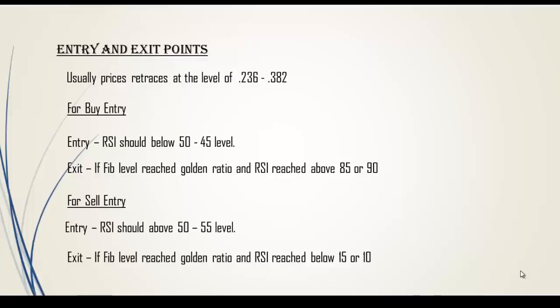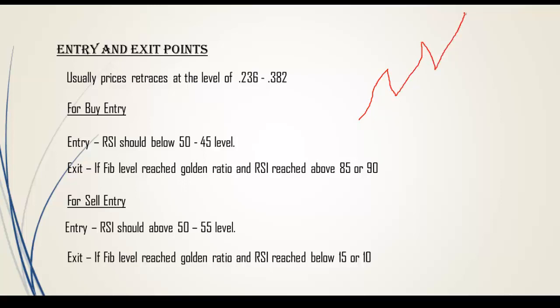Okay, then we will go to the chapter. See, what are the entry and exit points of the Fibonacci level? Usually the price goes up and then comes down, then goes up, then comes down, then goes up.